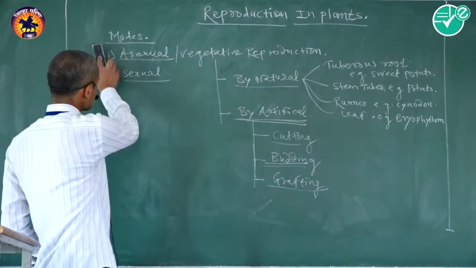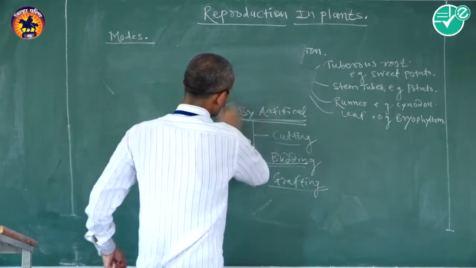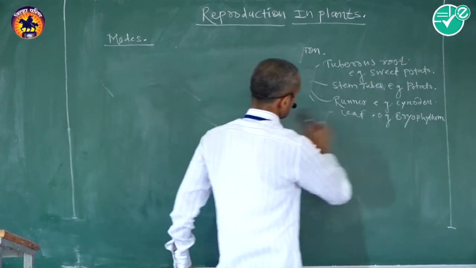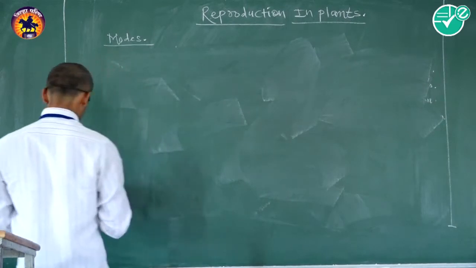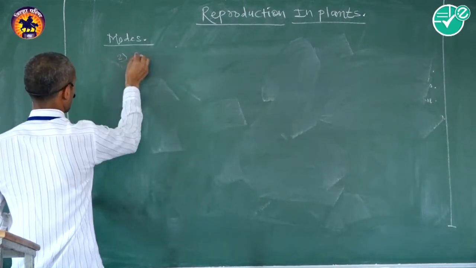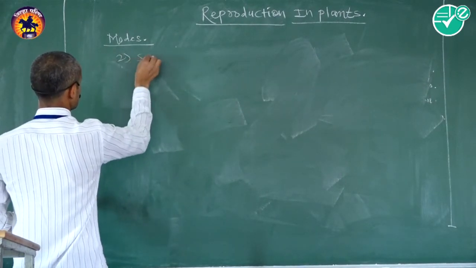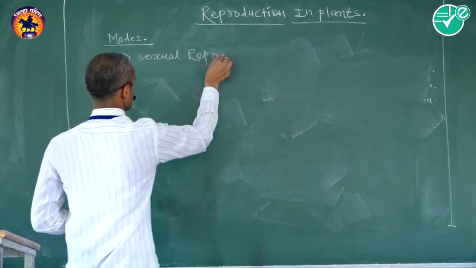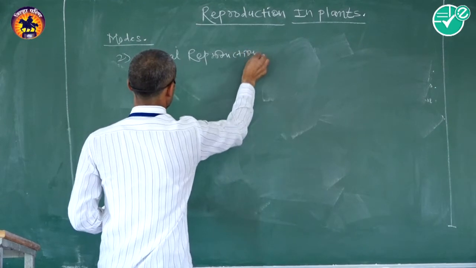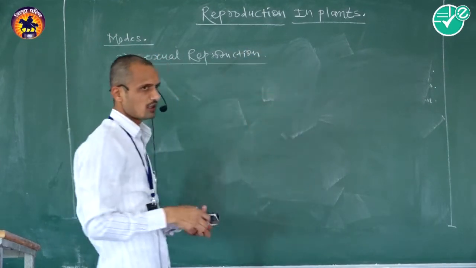Then the second mode of reproduction in plants is called sexual reproduction.